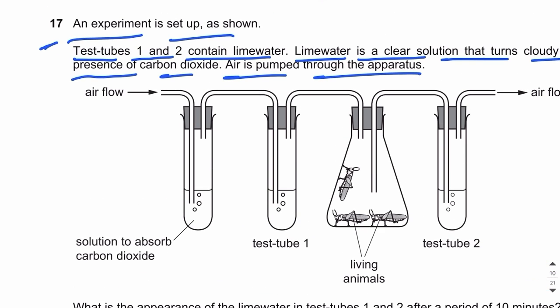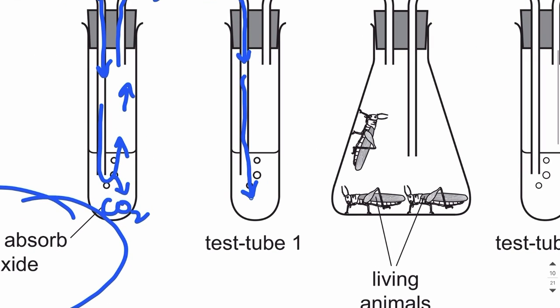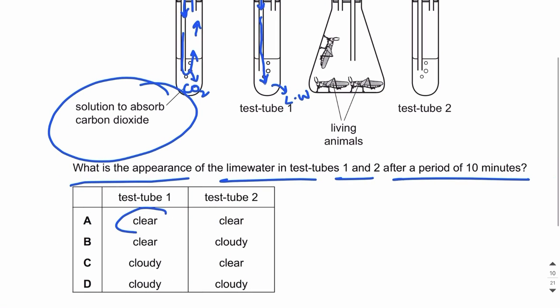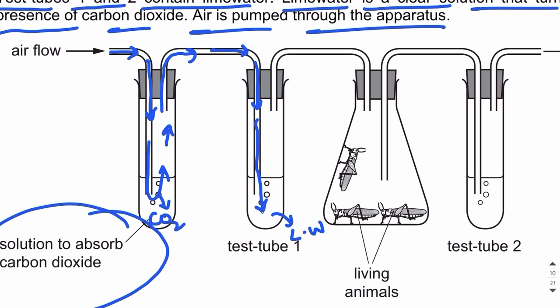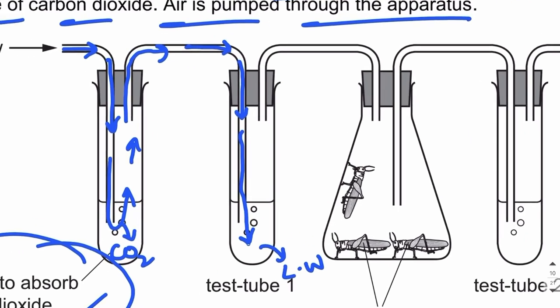Over here, if we see, air is flowing into the first test tube, and the first test tube contains a solution to absorb carbon dioxide. So air contains carbon dioxide, but the carbon dioxide is absorbed from the air by the solution. So the air that is leaving this test tube does not contain carbon dioxide. So when this air is bubbled into the lime water in test tube 1, the lime water stays clear, right? Lime water stays clear because the air that is flowing does not contain any carbon dioxide, because the carbon dioxide was absorbed by the solution, right?